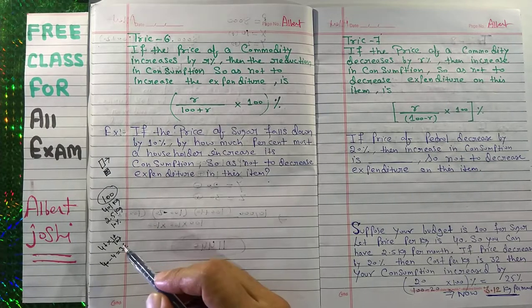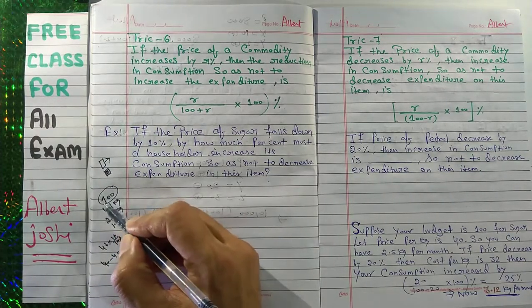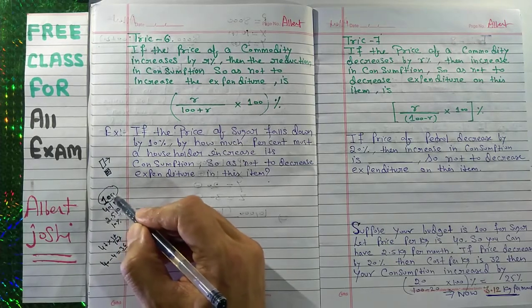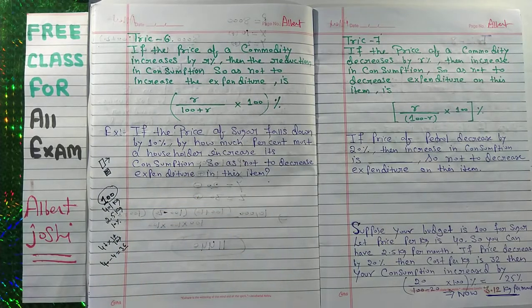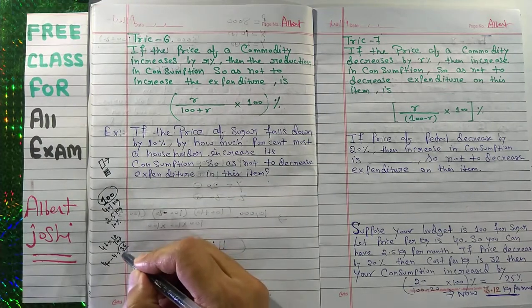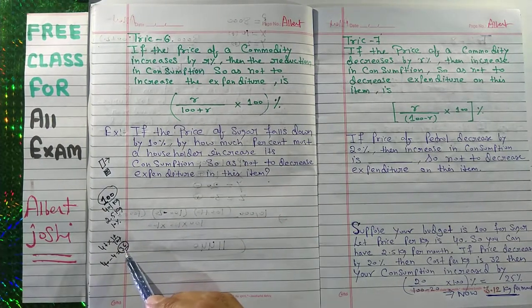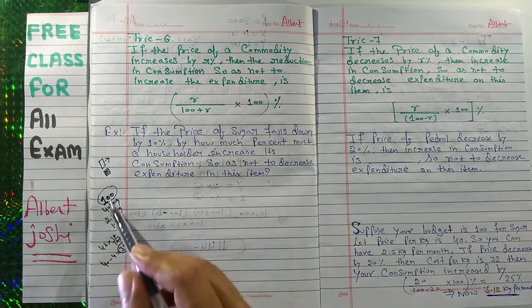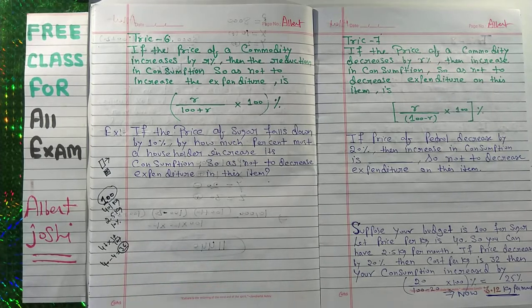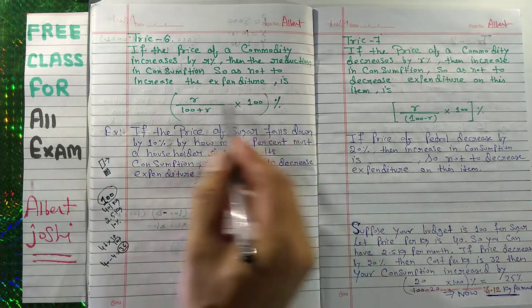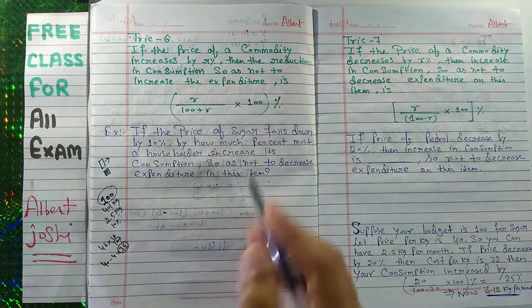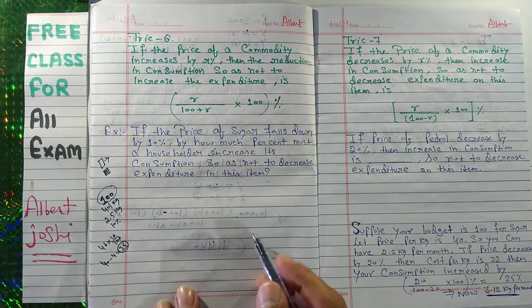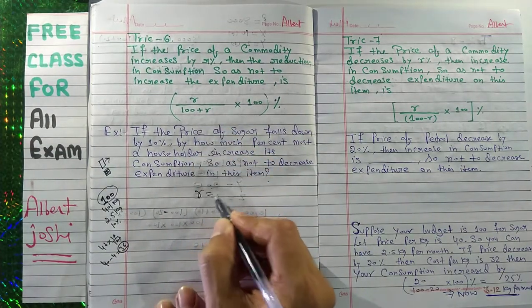In this condition, suppose you want to spend only 100 rupees for sugar. He is asking how much sugar you can buy, so that your expenditure will not increase. Your consumption, he is asking. So you have to use this formula. Your R is equal to 10.